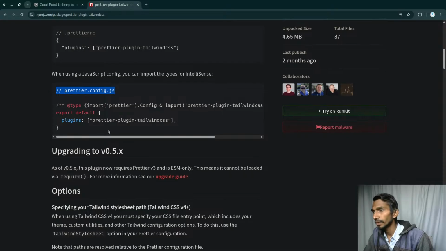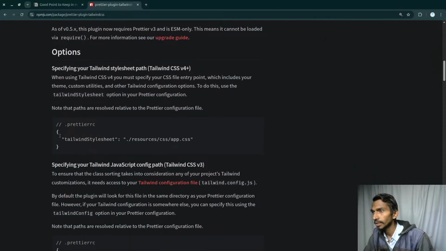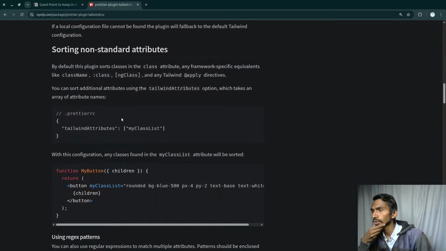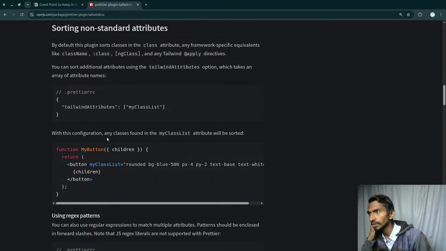It is mainly when we are working with JavaScript, otherwise not. And then that is it. Apart from this particular thing, no need to worry about anything else. I think this will almost do the job, if I'm not wrong, and it will just simply enable the formatting on its own.